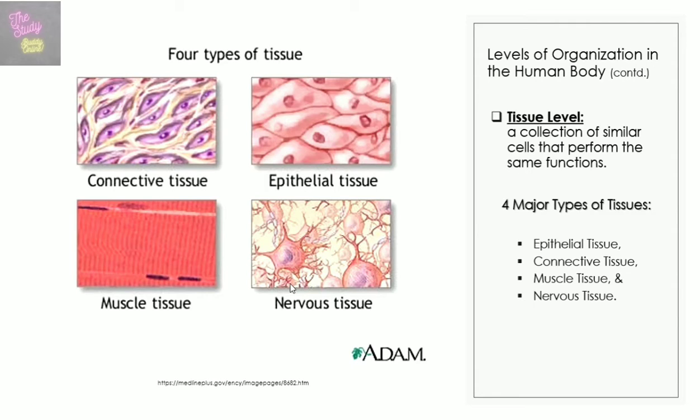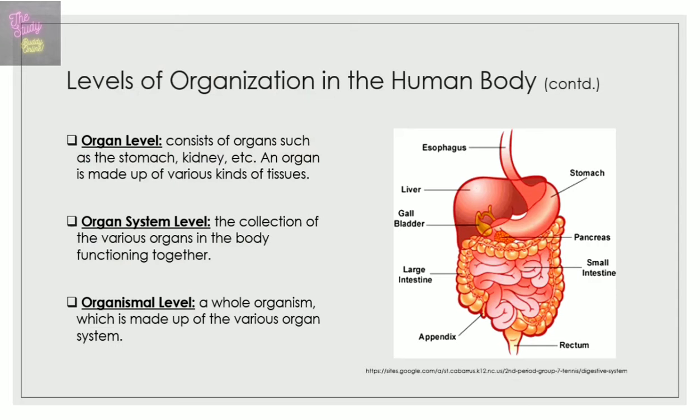We have the smooth muscle, the cardiac muscle, as well as the skeletal muscle, which is also called the voluntary muscle because you have voluntary control of this type of muscle as opposed to the other types we talked about, which are the smooth and the cardiac muscle. Those are not voluntary. And then you have the nervous tissue, last but not the least. And the nervous tissue conducts nerve impulses for communication between different body regions.